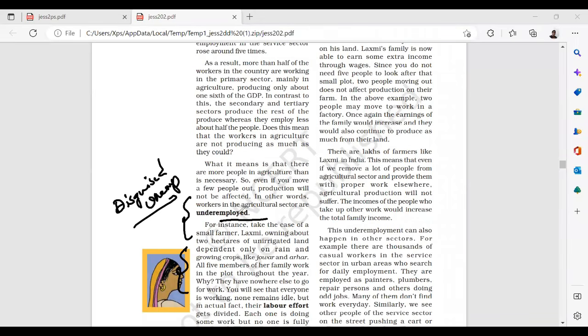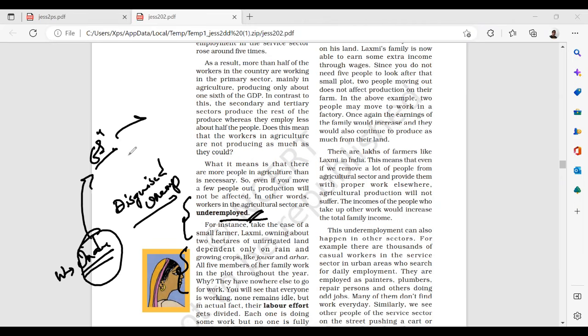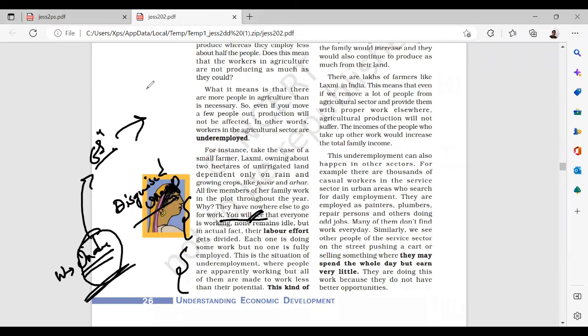In other words, workers in the agriculture sector are underemployed. Underemployed means you have certain education, you don't have any other option, so you're doing agriculture activity. Such kind of people are also found in the agriculture sector.